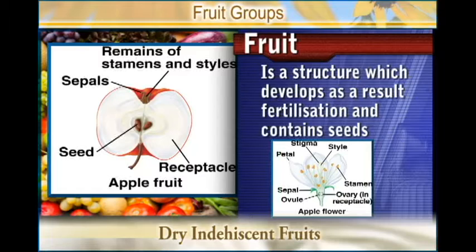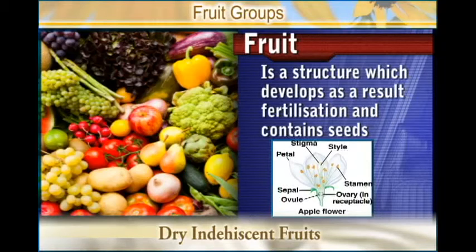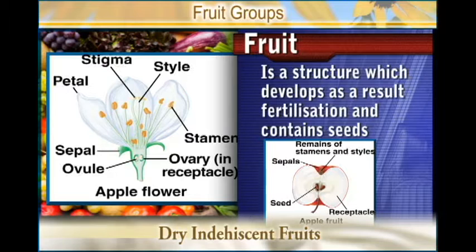First of all, a fruit is a structure which develops as a result of fertilization and contains seed. That is what we refer to as a fruit. A structure which develops as a result of fertilization and contains seed. It is after fertilization that the fruit develops, and the fruit contains the seeds.